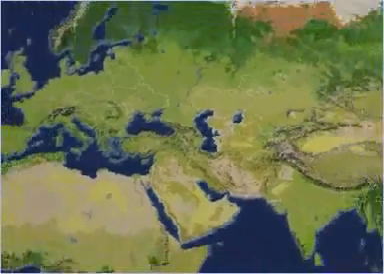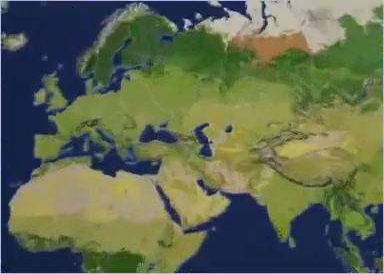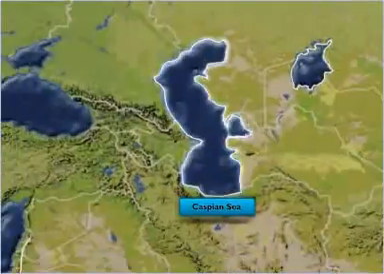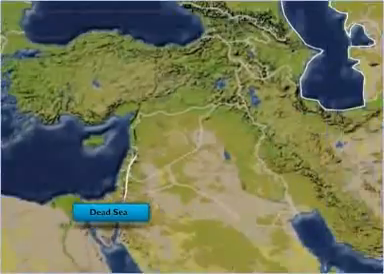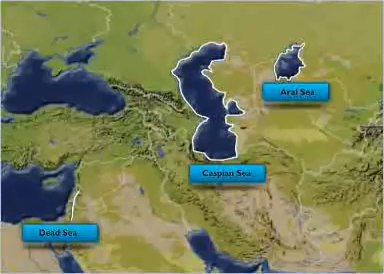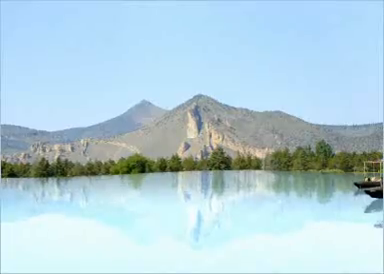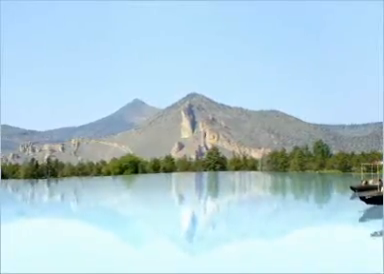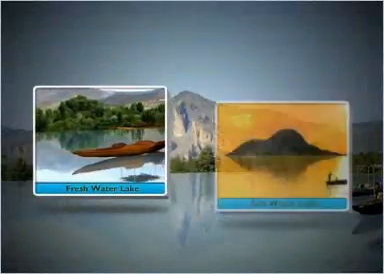The lakes of very large size are known as seas. Some examples of seas are the Caspian Sea, the Dead Sea, and the Aral Sea. Generally, lakes can be classified into two groups, namely freshwater lakes and saltwater lakes.